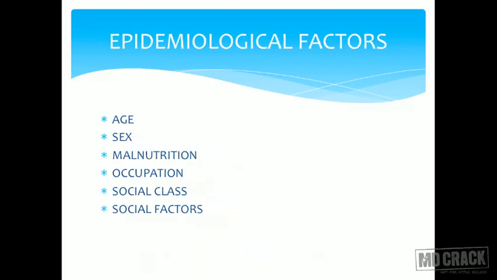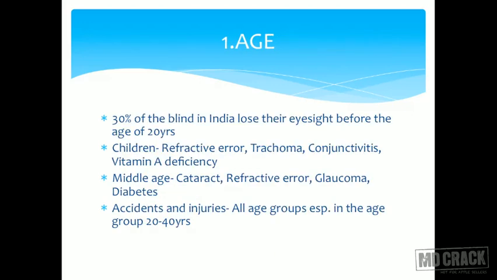Epidemiological factors. We will be seeing these epidemiological factors one by one. First and foremost, age. Again, a surprising number on the first thing that is shown in your slide. 30% of the blind lose their eyesight before the age of 20 years. So almost 1/3 of the people go blind in the prime of their age. Very unfortunate. Children, the most common cause is refractive error.